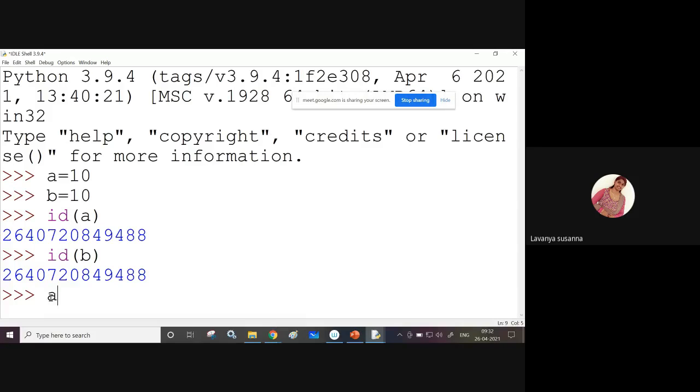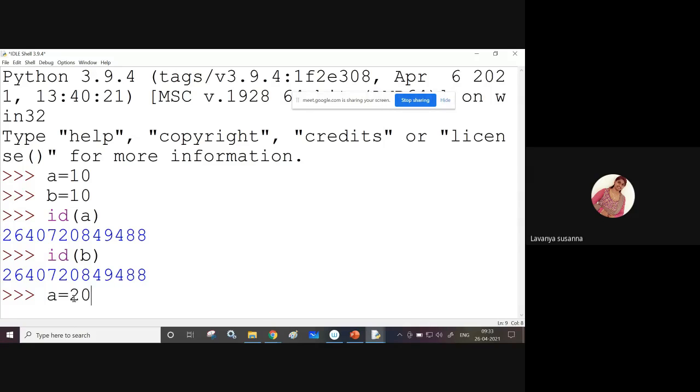Now see here, a equal to 20. I'm assigning another value. Previously, a equal to 10, right? a is tagged to value 10. Now, these integers or data types are immutable. You cannot change. Here I'm assigning new value 20. Don't think that 10 will be replaced by 20. No. For 20 again memory will be allocated. Now a is tagged to value 20.